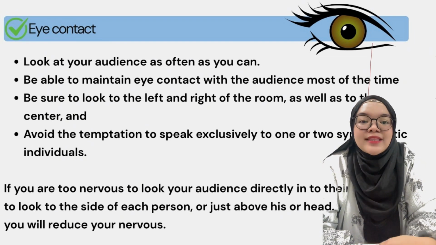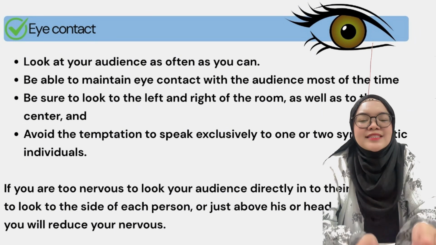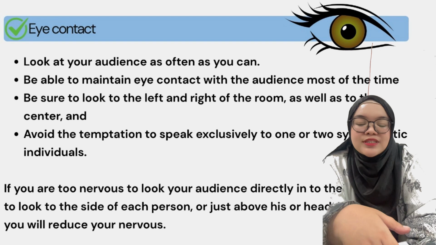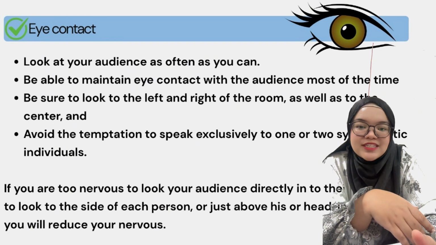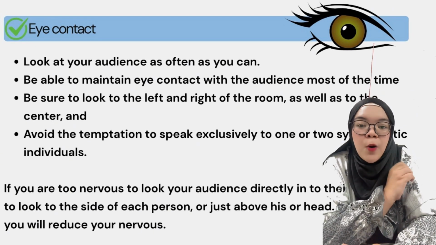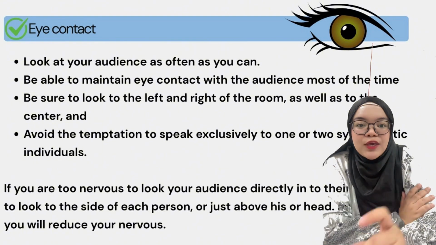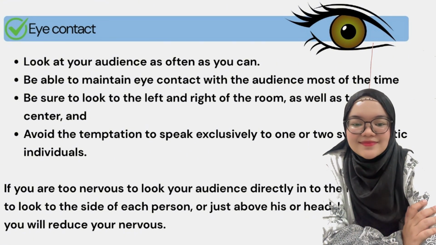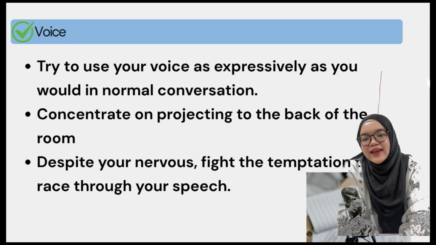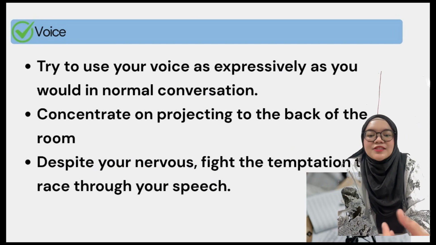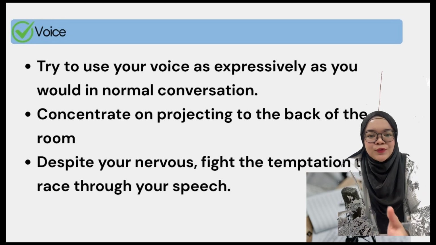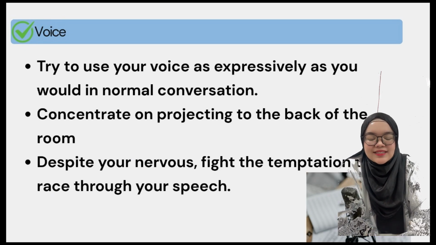If you are too nervous to look your audience directly in the eye, try to look to the side of each person or just above his or her head. In this way, you will reduce your nervousness. Next, voice. Try to use your voice as expressively as you would in normal conversation.